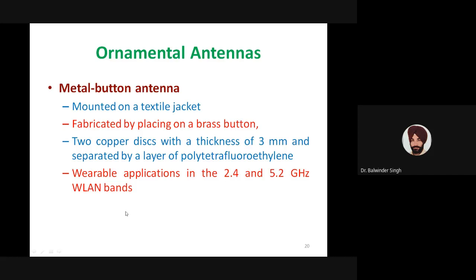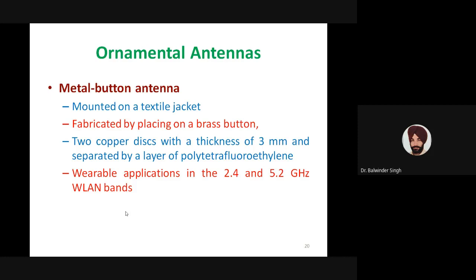In the metal button antenna, generally these antennas are mounted on a textile jacket, or say the cloth. Such metal button antennas may be fabricated by placing the antenna on a brass button. In this particular example which I am taking, they used that brass button on the textile jacket.